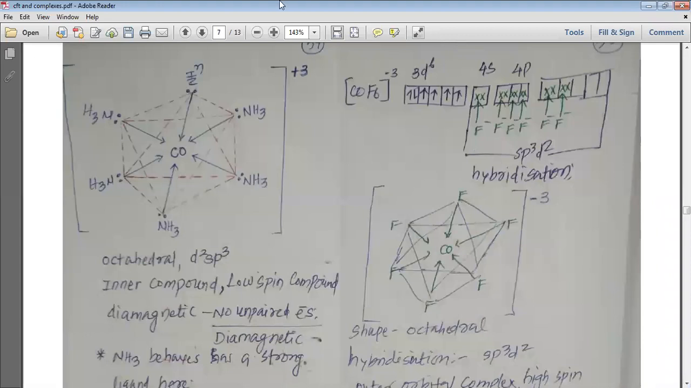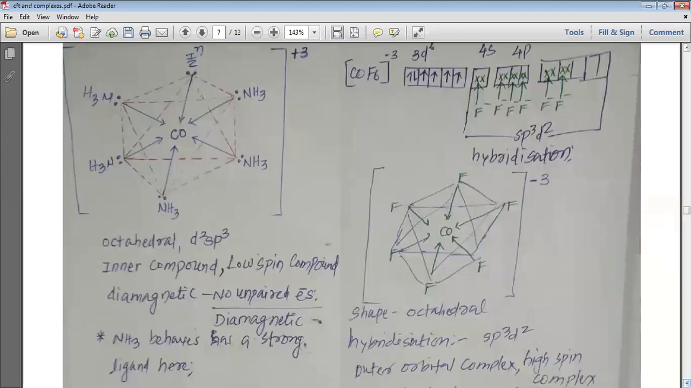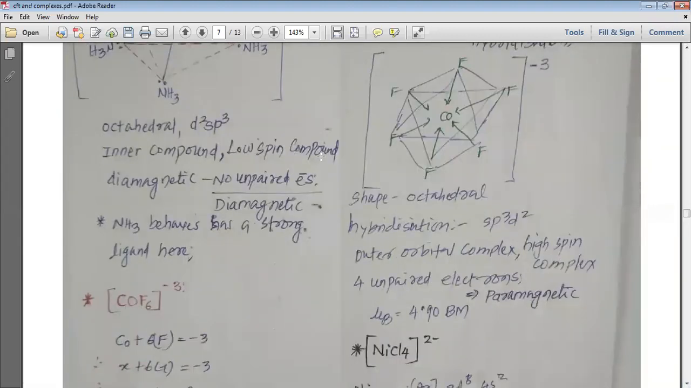You can see here I have shown you the shape of d2sp3 hybridization, and I have even shown the charge on them. This is the octahedral shape and d2sp3 hybridization. d2sp3 is called an inner orbital complex because the inner d orbital, that is the 3d orbital, is being used. It is a low spin complex because all the electrons are paired, or the ligand causes pairing. It is diamagnetic in nature because no unpaired electrons are present. And here NH3 behaves as a strong ligand, my dear students.